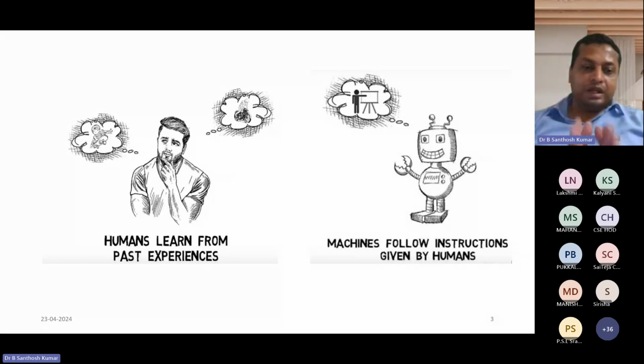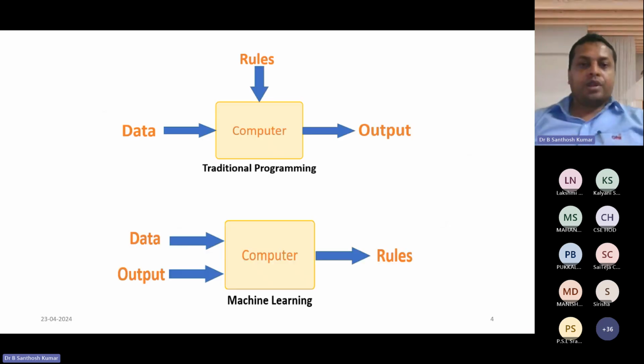Humans learn from past experience. Whatever experience they have, from that experience only they run their life. If you give the same kind of feature to the machine, that is called reinforcement learning. Reinforcement learning is learning from experience, where we learn and do certain activities.